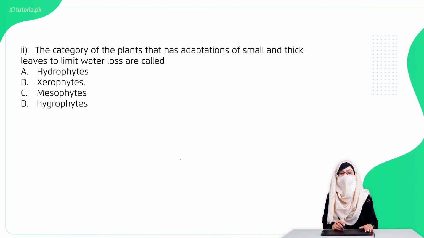Second है the category of the plant that has adapted of small and thick leaves to limit the water loss are called option A hydrophytes, option B xerophytes, option C mesophytes, option D hygrophytes. The right option है option B, xerophytes.